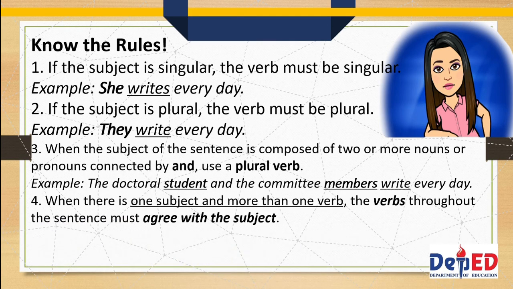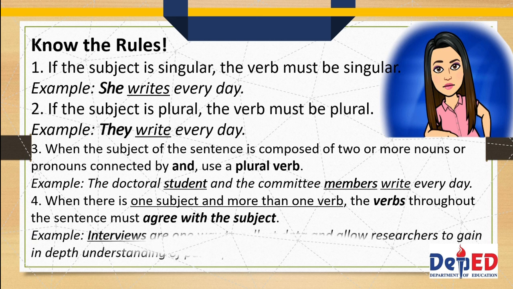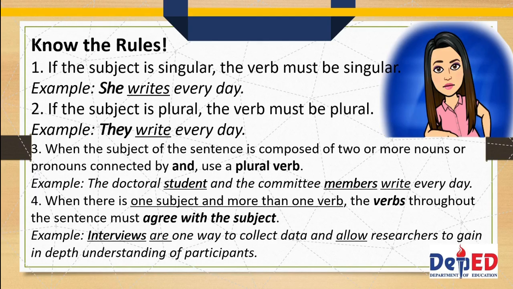Rule number 4. When there is one subject and more than one verb, the verbs throughout the sentence must agree with the subject. For example, interviews are one way to collect data and allow researchers to gain in-depth understanding of participants. Here, we have the plural subject, interviews. That's why the two verbs, are and allow, are both plural in form.